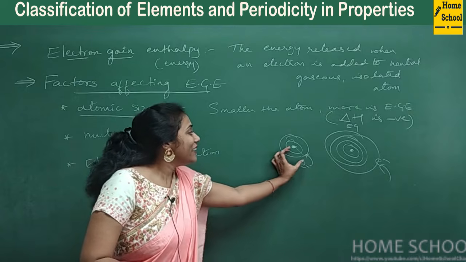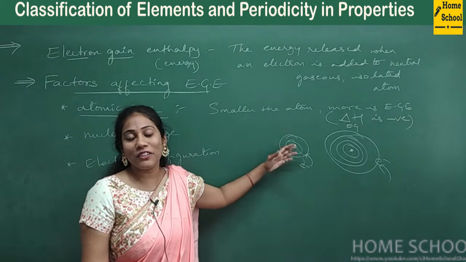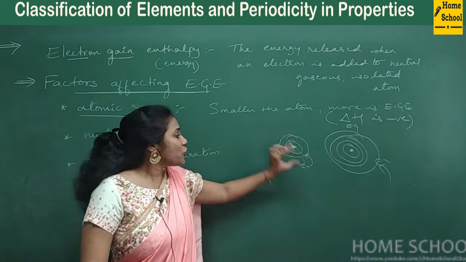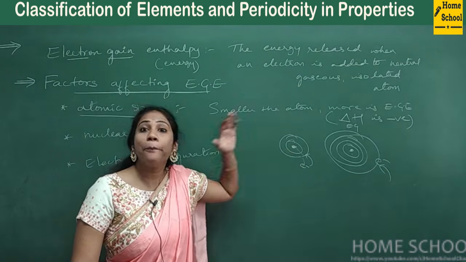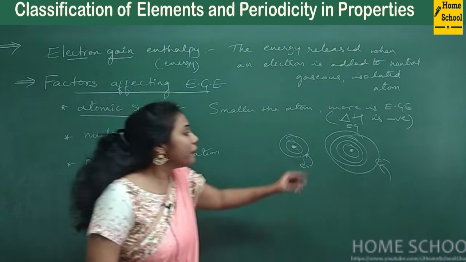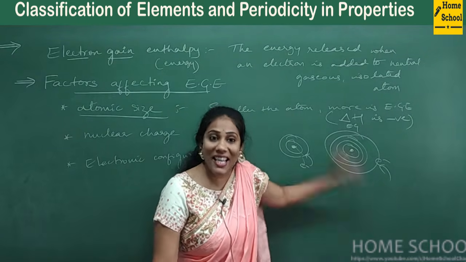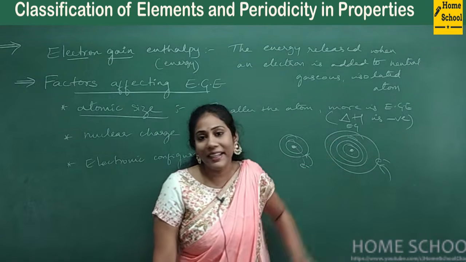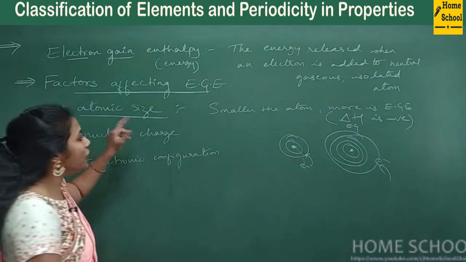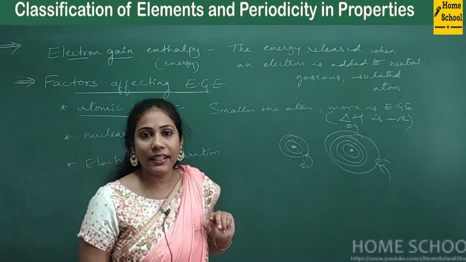Here new attractions are created between the nucleus and the outsider electron, so energy is released. If strong attraction is created, more energy is released, so more electron gain enthalpy. If weak attractions are created, less energy is released, less negative electron gain enthalpy.